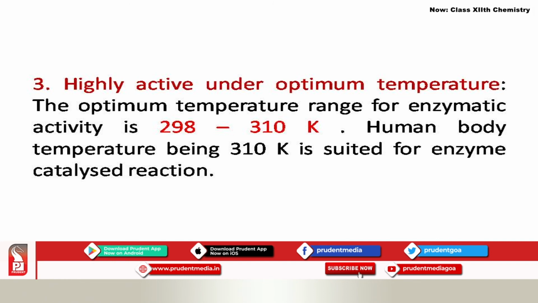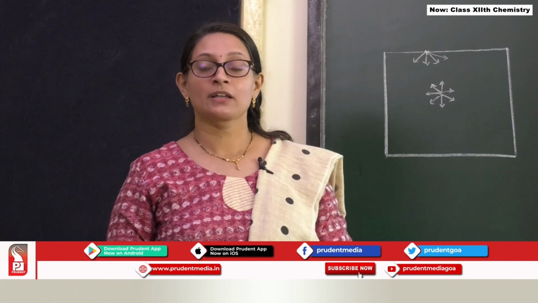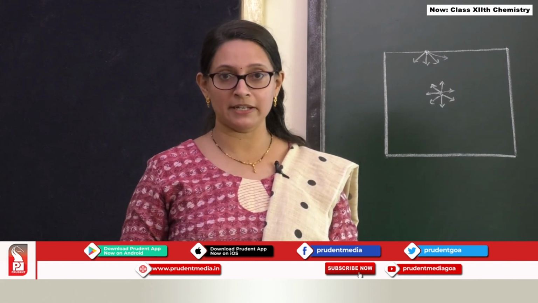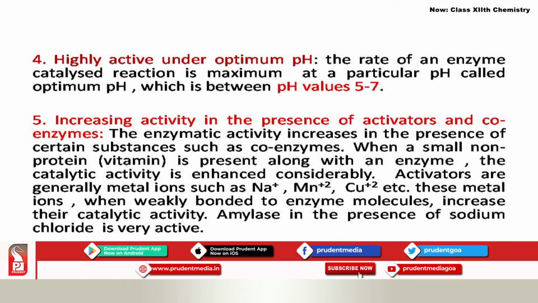They are highly active under optimum temperature. Now optimum temperature is the temperature at which the enzyme shows its highest activity, and this temperature range is always between 298 to 310 Kelvin, and our body temperature is also 310 Kelvin. So our body temperature is suitable for optimum enzyme activity. Highly active under optimum pH. Now what is this optimum pH? Of course it is the pH value at which the enzyme shows its maximum activity. So the optimum pH value here is between 5 to 7.